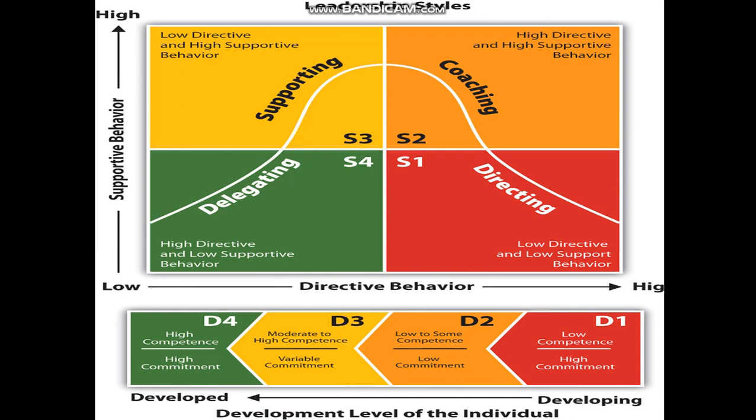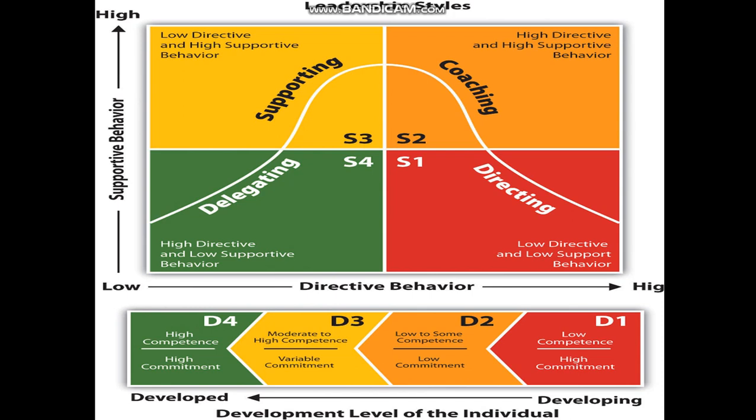Instead of directive behavior, you should think task behavior. So high task behavior and low relationship behavior. Do you understand? I will tell again. The X-axis is directive behavior or task behavior, and the Y-axis is supportive behavior, relationship behavior.